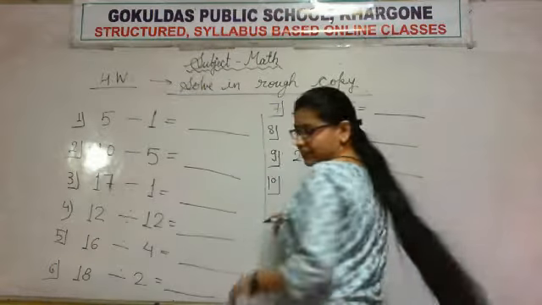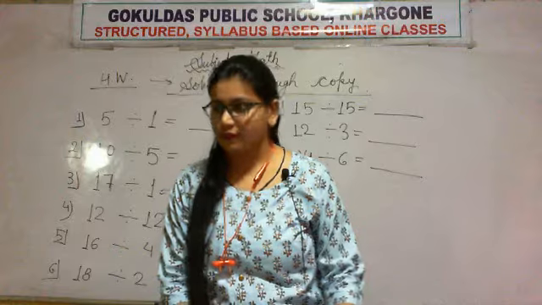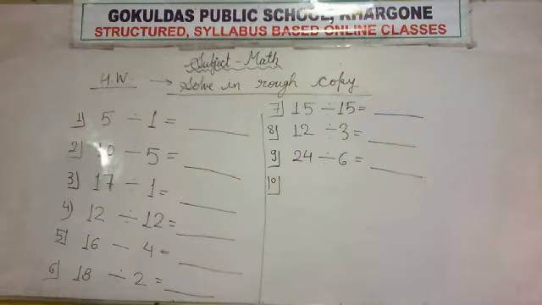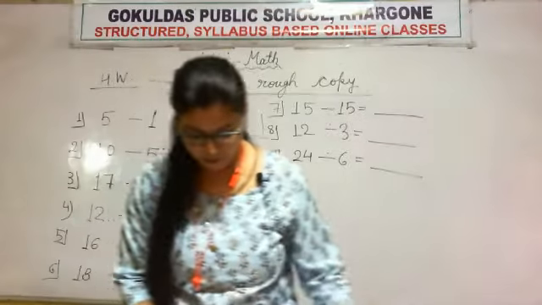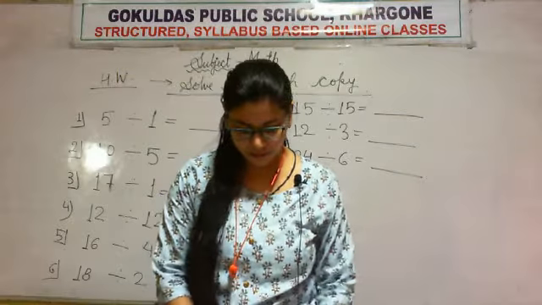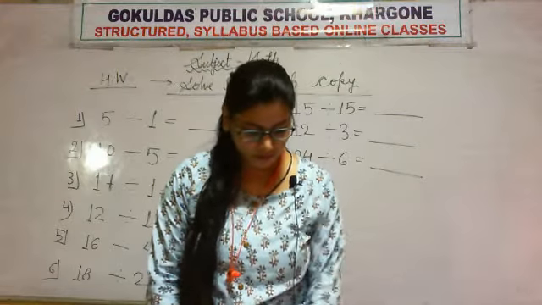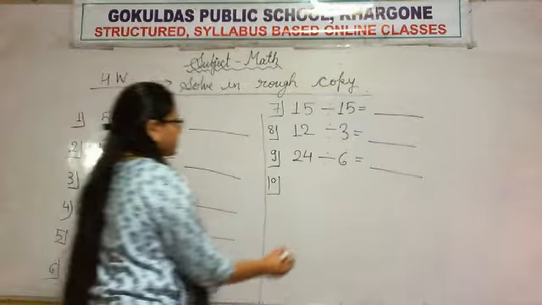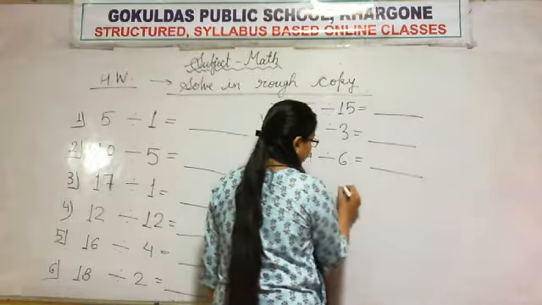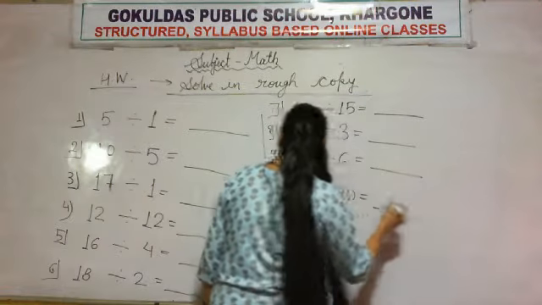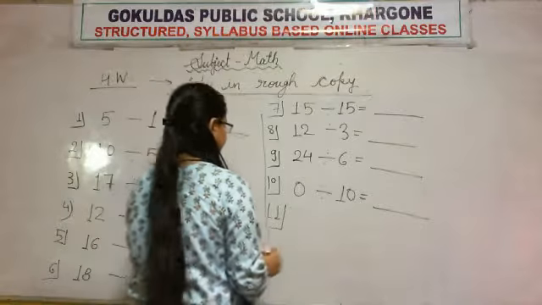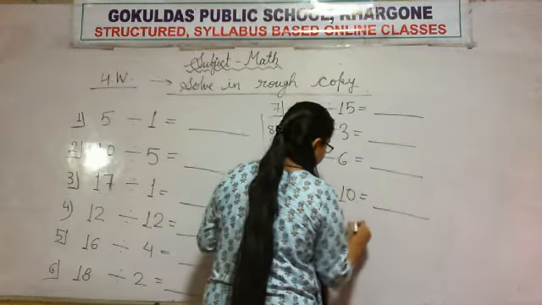Question 10 is 0 divided by 10. Question 11 is 1 divided by 1.